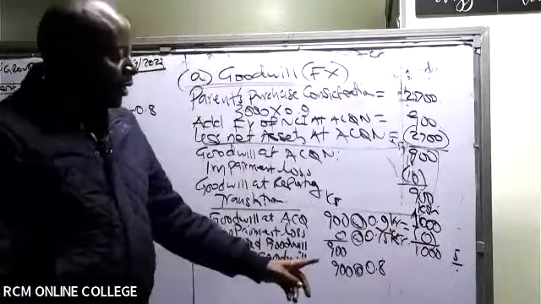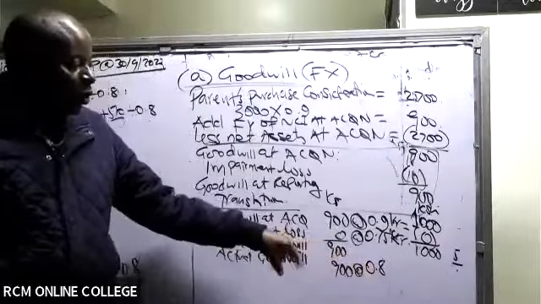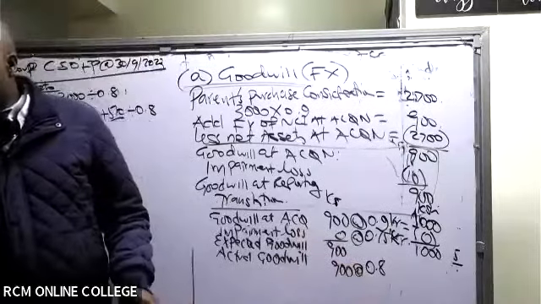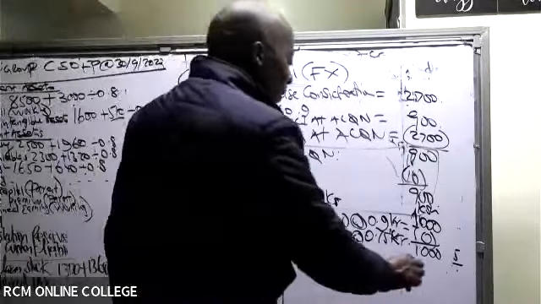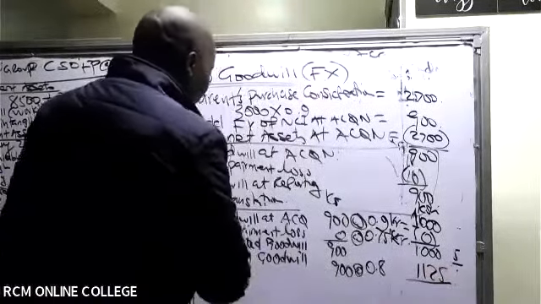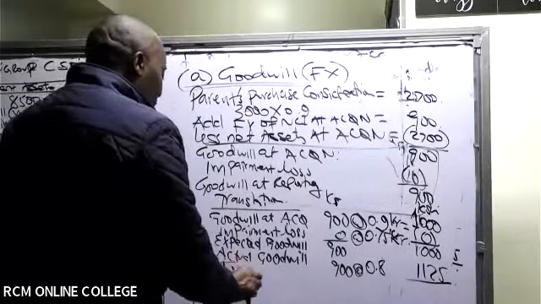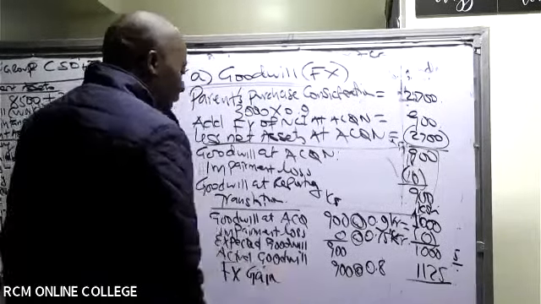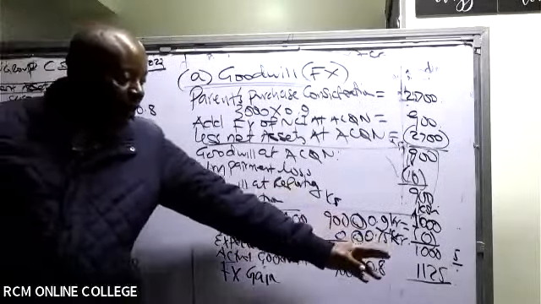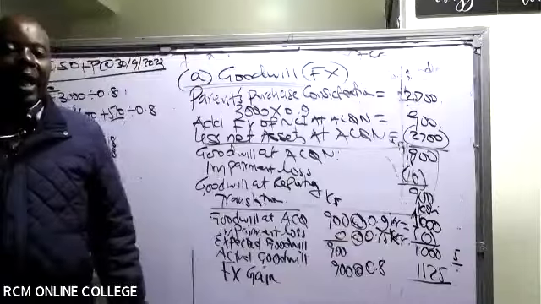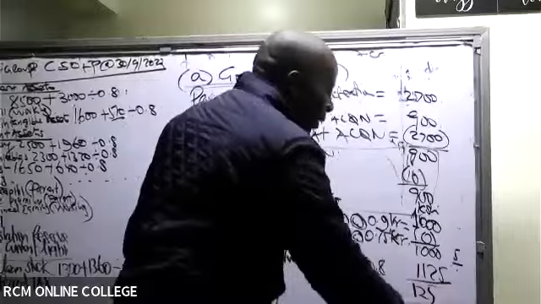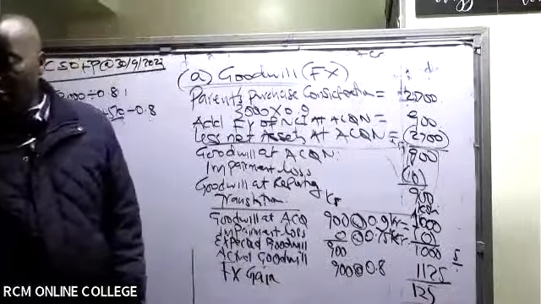So 900 divided by 0.8. These are crowns and crowns, you can't multiply. So that gives me 1,125. Then I'm seeing a forex. Is it a gain or a loss? It's an asset whose value is higher. I expected it to be 1,000, it's 1,125. So I can see a forex gain of 125.